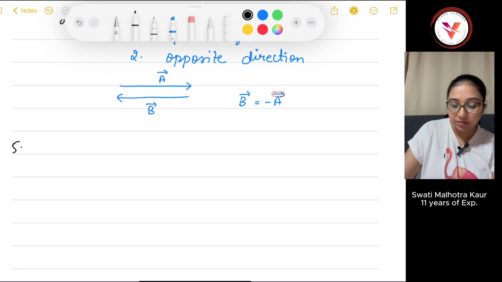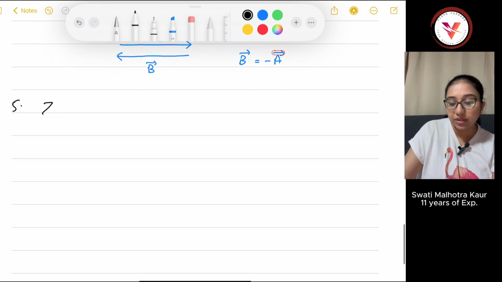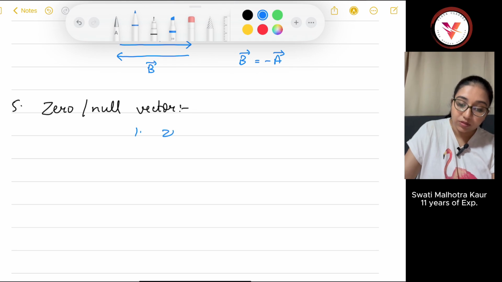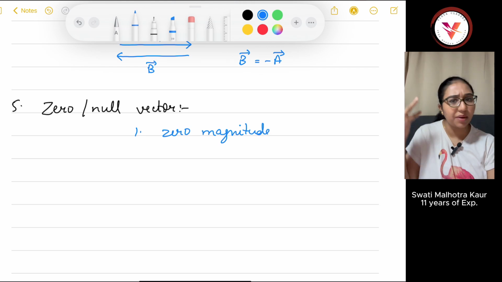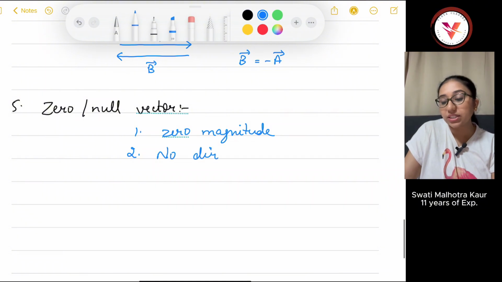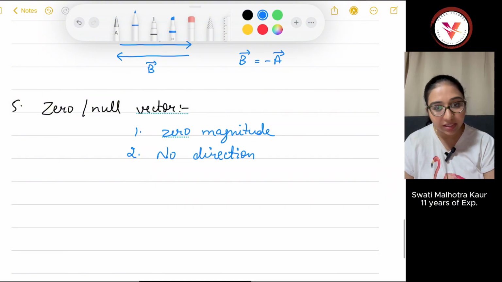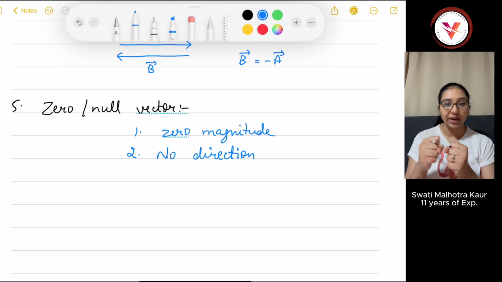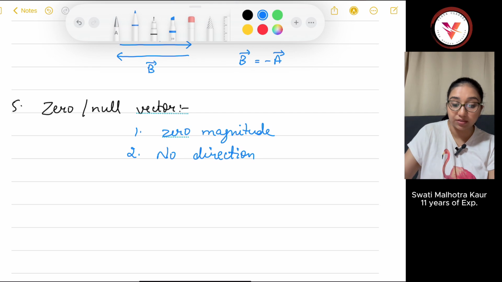Next is zero vector, or you can say null vector. So what is zero vector? It has zero magnitude and arbitrary direction, no direction. So what is the significance? It has basically mathematical significance. If you take two vectors of equal magnitude and opposite direction and add them, you have to get something.